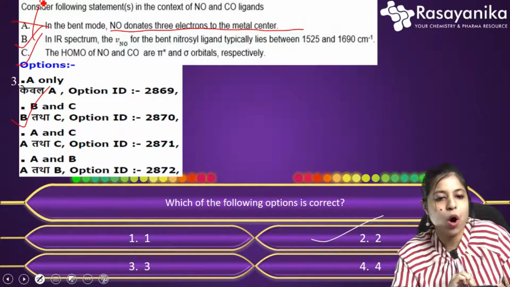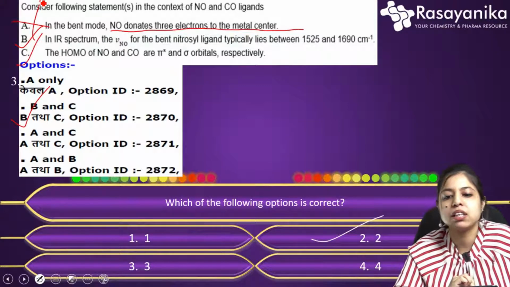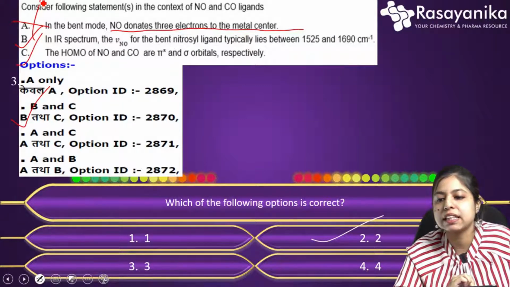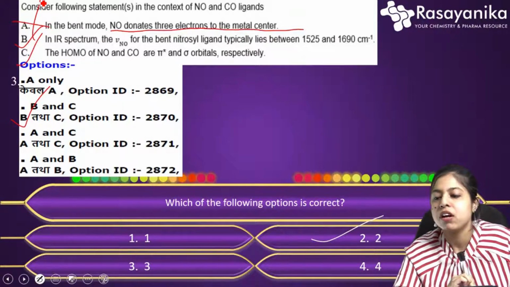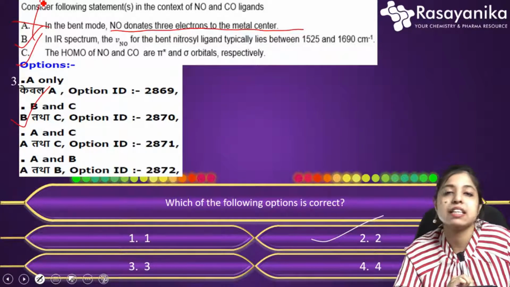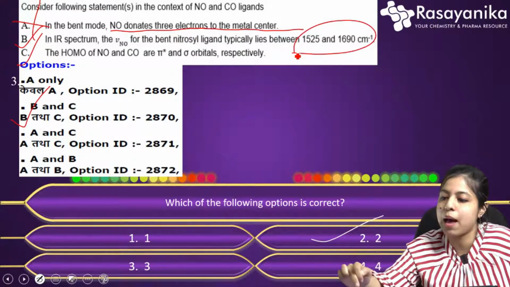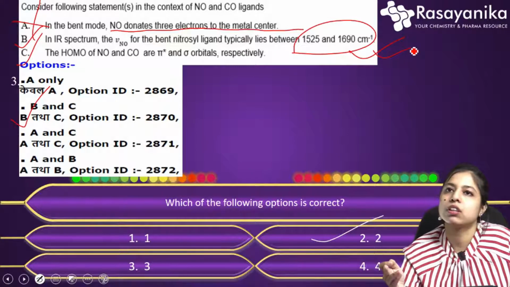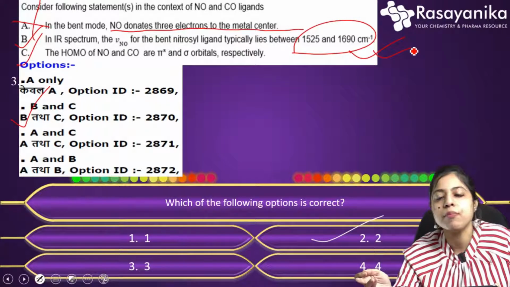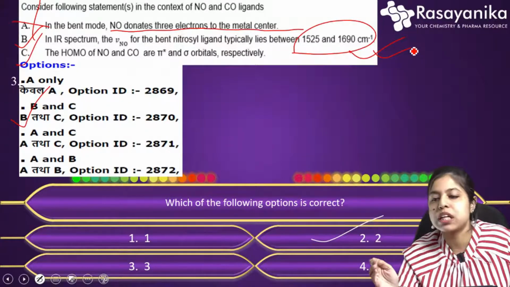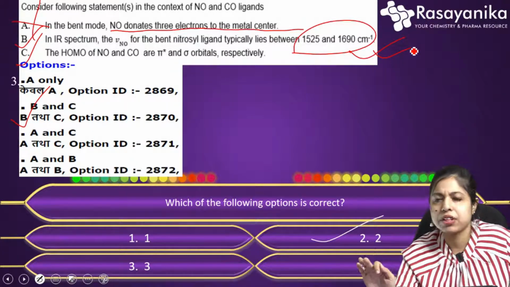And now the option B. In IR spectrum, the nu of NO for the bent nitrosyl ligand typically lies between 1525 to 1690 centimeter inverse. Yes, this is absolutely right. Actually, if you see the stretching frequency, for neutral nitrosyl, it is around 1700 something.